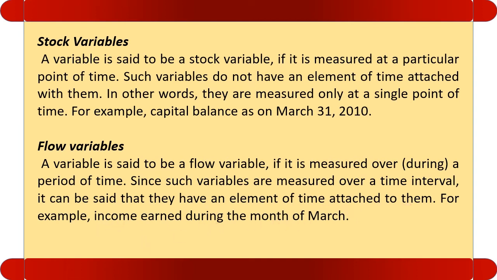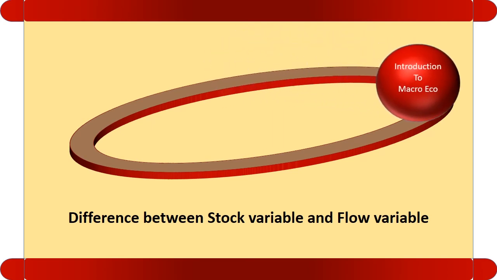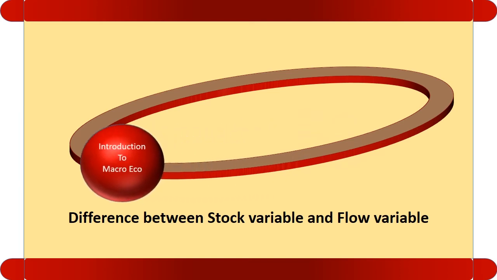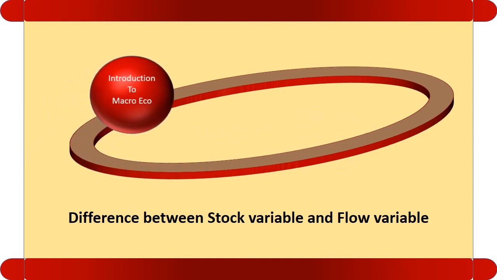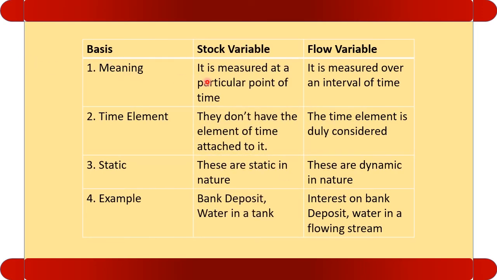Let us see the difference between stock and flow. Meaning: stock is measured at a particular point of time, whereas flow is measured during a period of time.